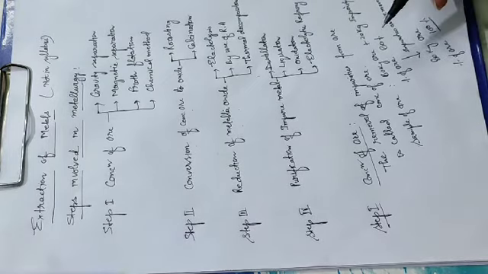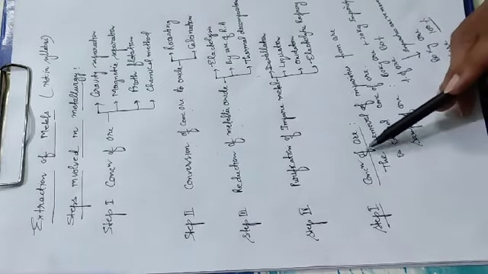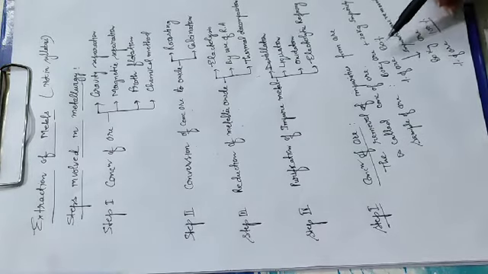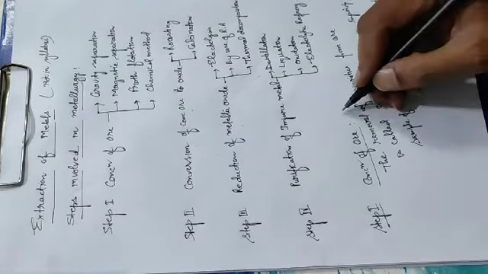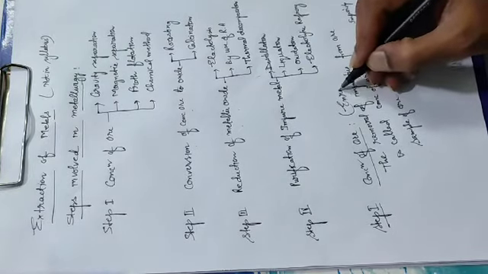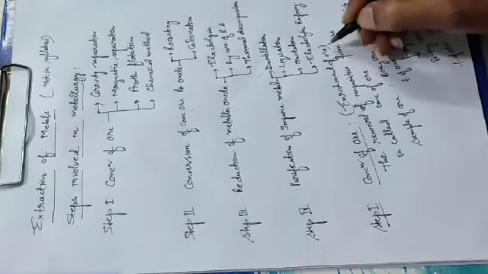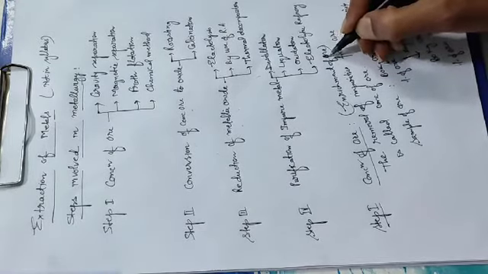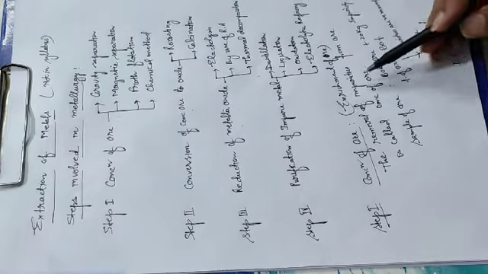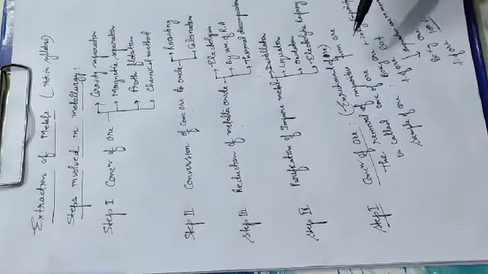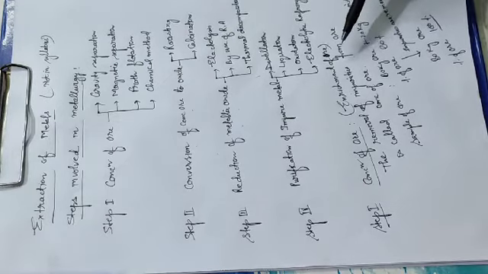So just you see, now I think it is clear why the name concentration of ore is given. When you remove the impurities, then the ratio of the ore is increased. So that's why it is called concentration of ore. It is also called enrichment of ore. Some of the writers use this term also. Because when we remove the impurities, the percentage of ore is increased, that's why it is called concentration of ore or enrichment of ore.